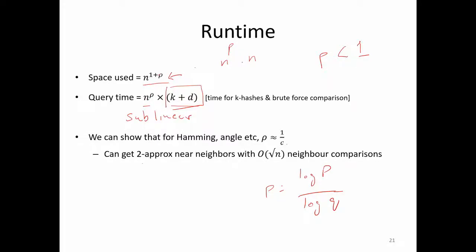If your rho is, let's say, less than half or something, you can do the search in square root n time with space which is n to the power 1.5. So this is the key idea behind locality sensitive hashing.